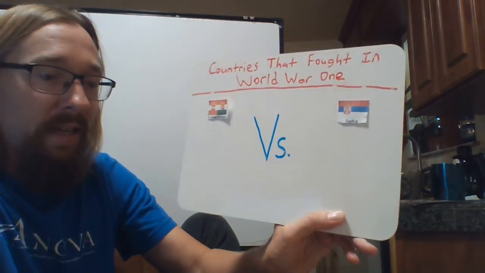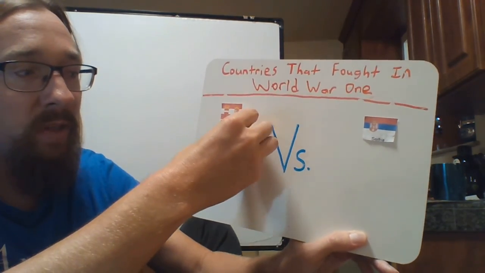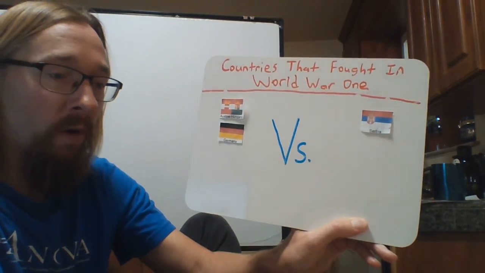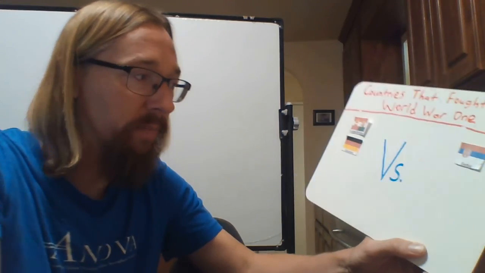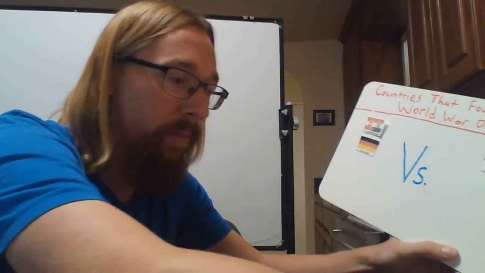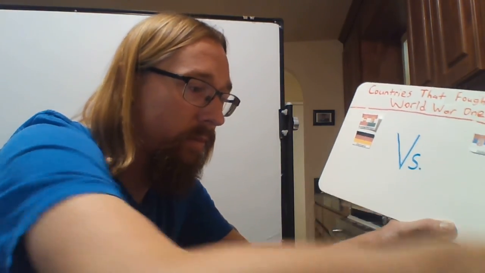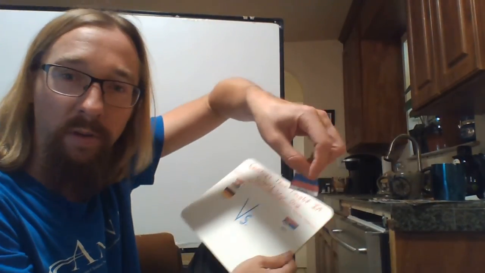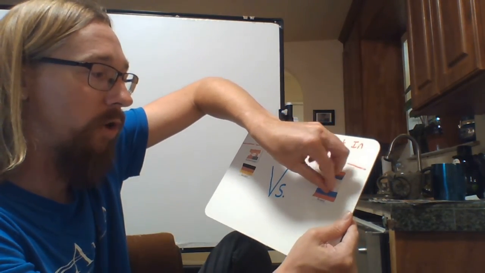So, in return, Germany, since it saw that Russia was sending troops to its border, declared war on Russia. Let me see if I can find my Russia flag here. Oh, there it is. Russia was on the floor here. I picked it back up. So Germany declared war on Russia.